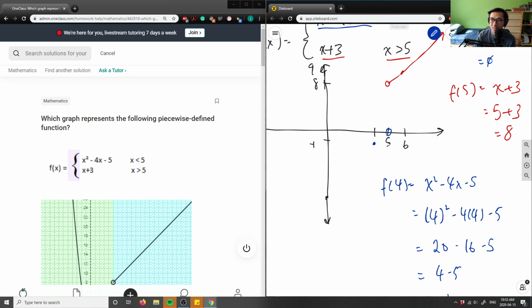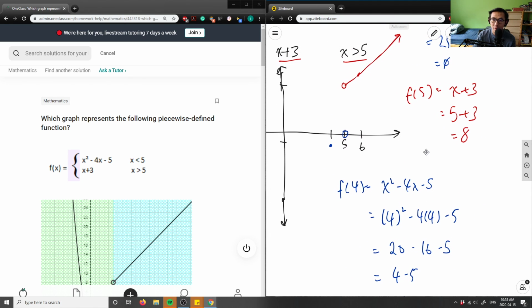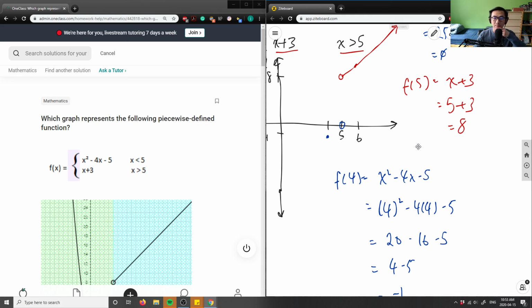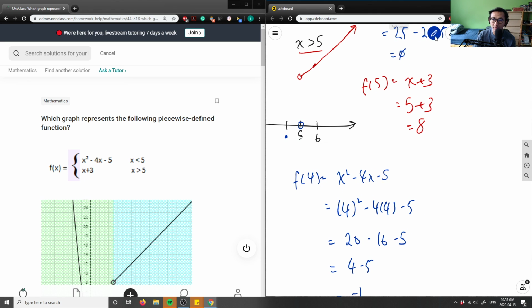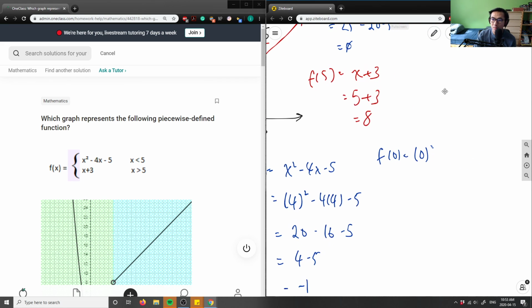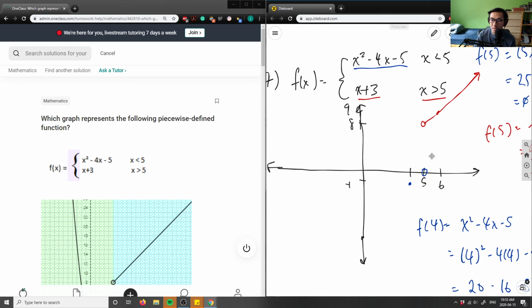And what I can do is I can actually solve for the y-intercept of this function, because I know the parabola is going to hit the y-intercept, right? So I can sub in x equals 0 to solve for my y-intercept. So let me just solve this last part here. I can say f at 0 equals 0 squared minus 4 times 0 minus 5. This here is 0, this is 0. I'm left with positive 5, right? Yes, or no, sorry, I'm left with -5 here. So this here is just -5, which means my value would be something like here.